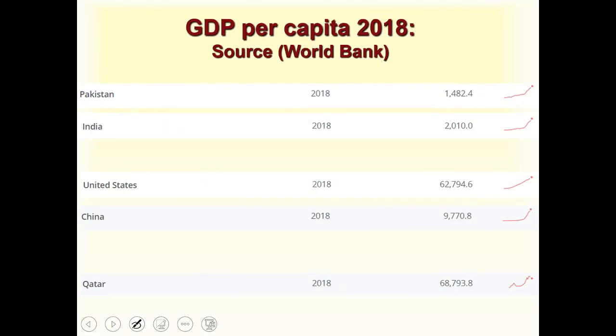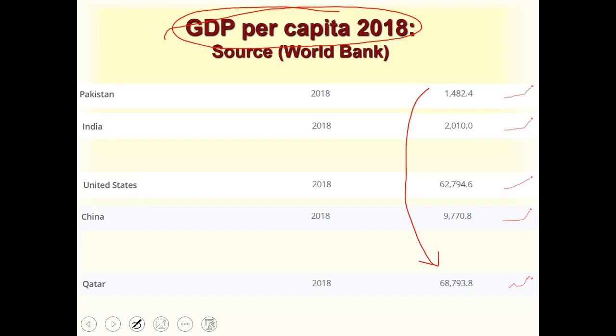Now let's look at the GDP per capita of these countries, and then we will get a better way of knowing which country is doing well and which is not. First we compared the GDP of Pakistan versus Qatar. Now look at how big of a difference there is. Pakistan has $1,482 GDP per capita.